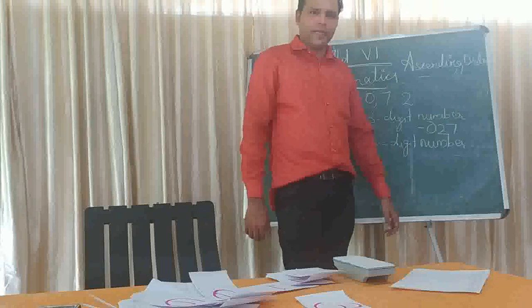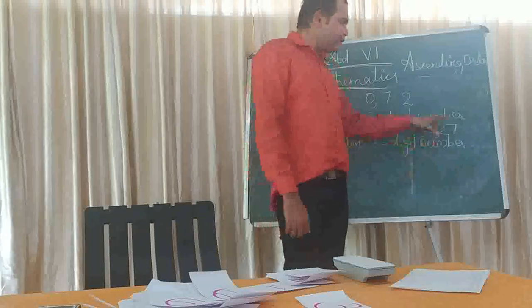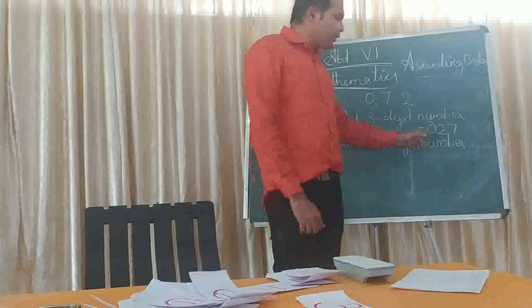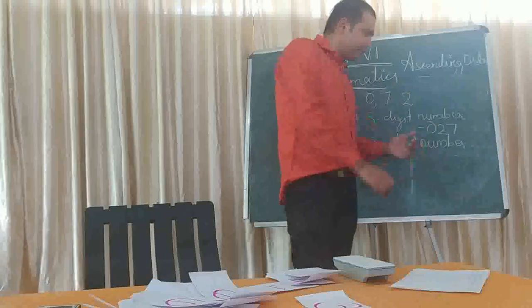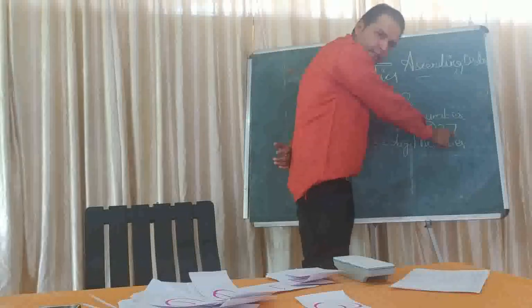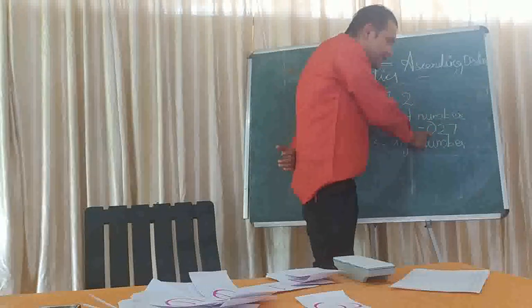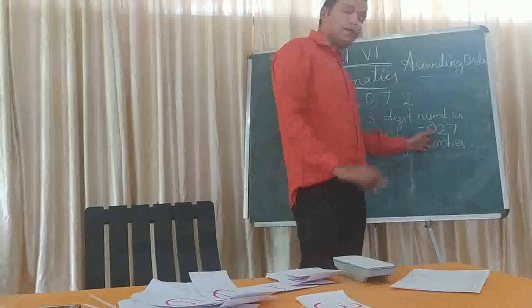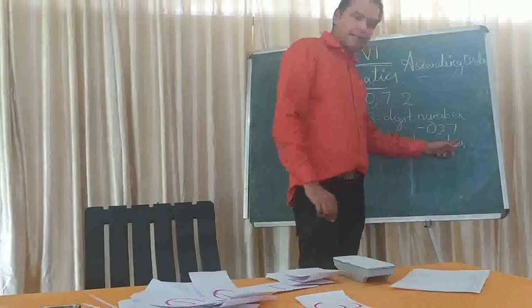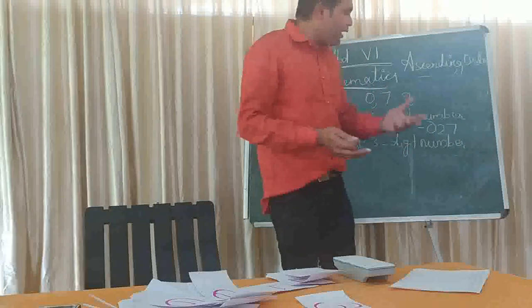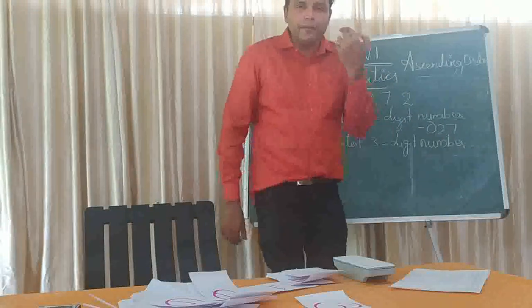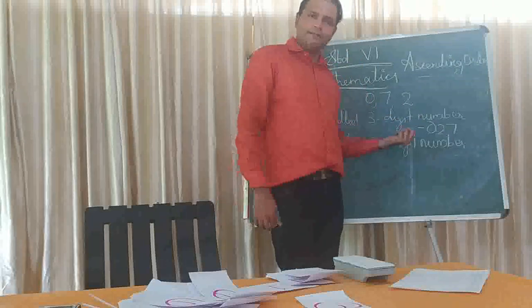Actually, this number 027 means what? Which number is it? Simply we can say it is 27, right? Because if 0 comes at the beginning, there is no value for that 0. Here 7 is in the 1's place, 2 is in the 10's place, and 0 is in the 100's place. So the value of 0 will be 0. So we can take only these 2 digits, and it will be 27. But our aim is to find the smallest 3-digit number, and when you write in this way, we get only a 2-digit number. So is it right? No, this is not right.